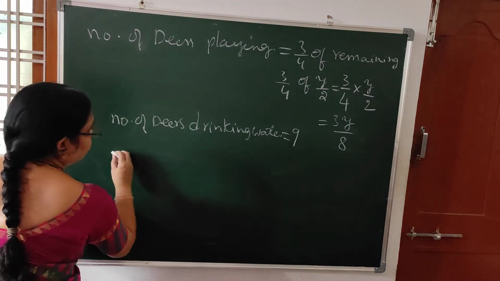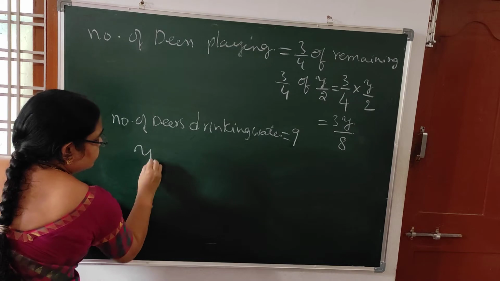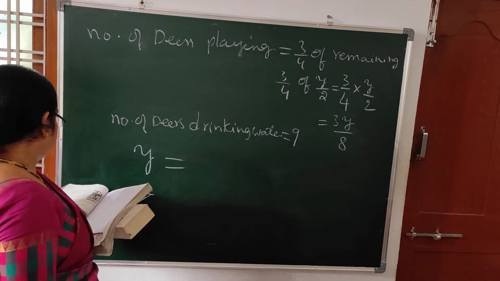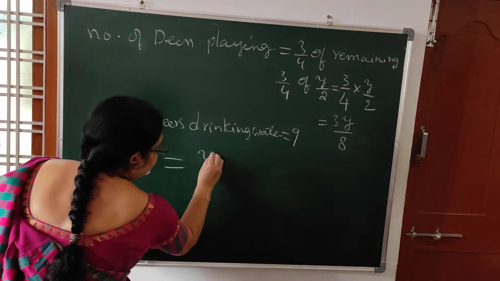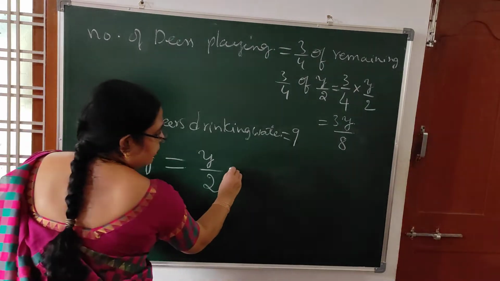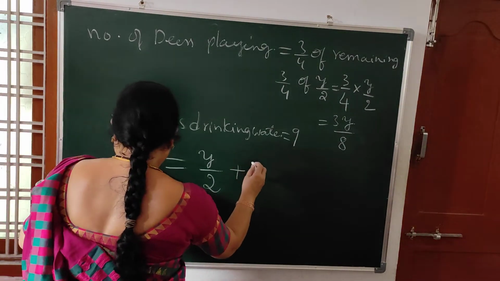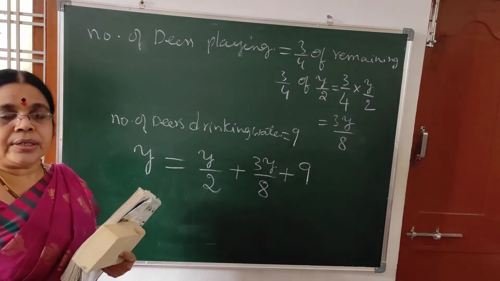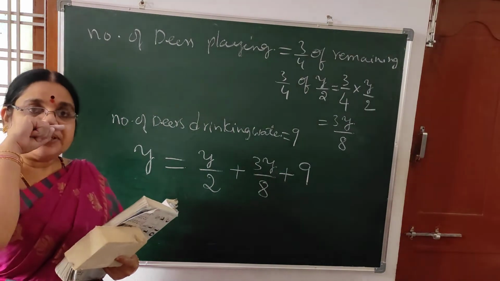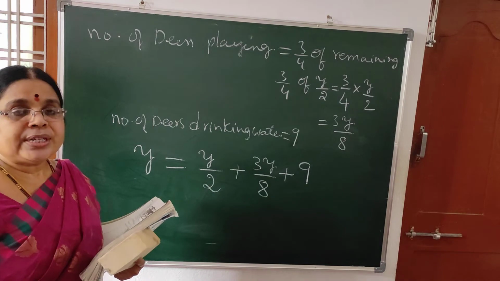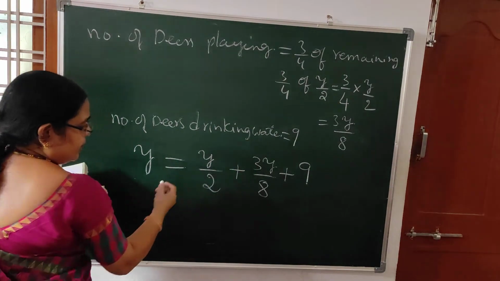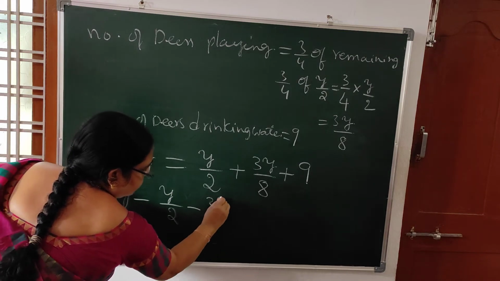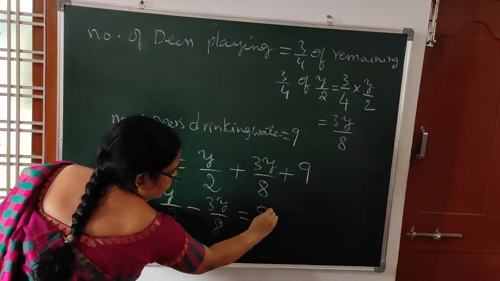So now, how to frame the equation? Total deer were y. In this group of deer, how many were doing what type of activities? Half of them are grazing, so we got y/2. Plus how many were playing? 3y/8. Plus the rest 9 were drinking water. So solve this equation. You will get y is equal to something. That gives you the number of deer in the herd. So all this will come this side. Then what happens? y minus y/2 minus 3y/8 is equal to 9.